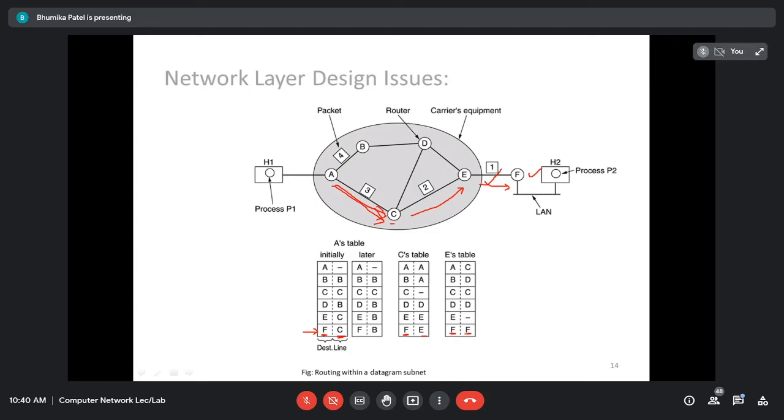So here router A is going to send the data to the router C. Router C is going to send the data to the router E. Router E is going to send the data to the router F according to their routing table. Right? So here for the packet 1, 2 and 3 there is no problem. For example, અહીંયા કશે traffic નથી, so every router is going to use this path only. Right? Every packet is going to use this path because they are using what? This routing table. Right? So here every router is going to choose the appropriate outgoing line to send the packet to the destination. Right?